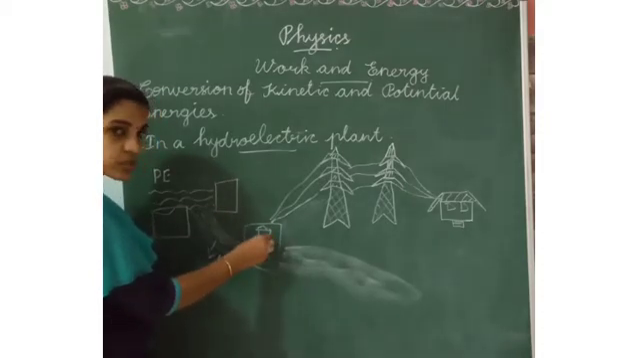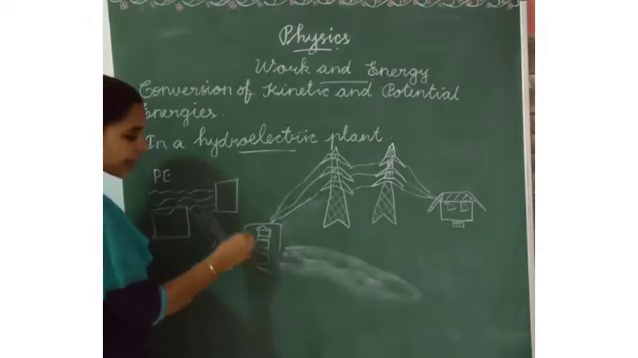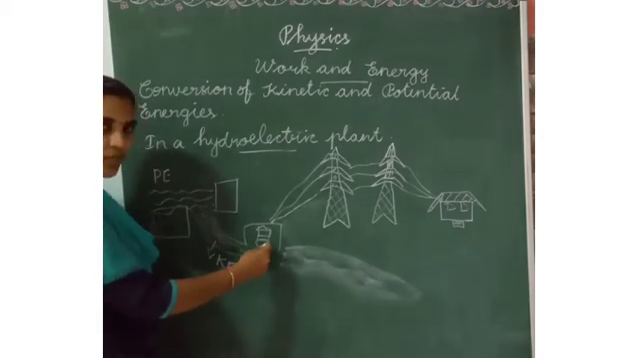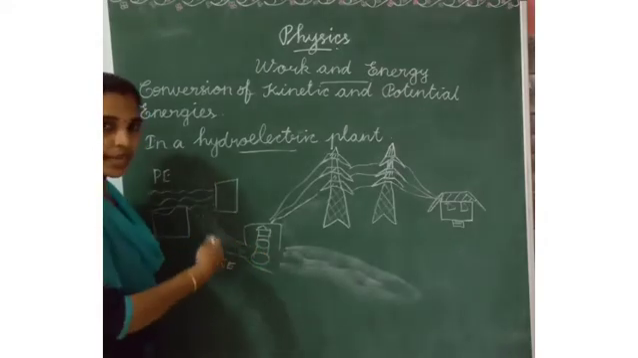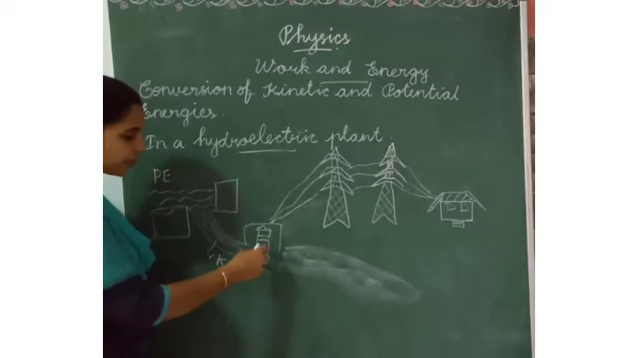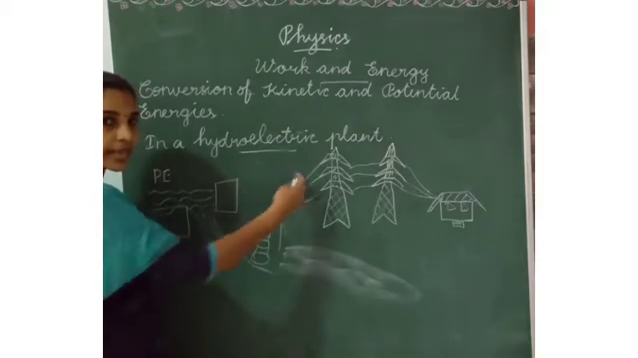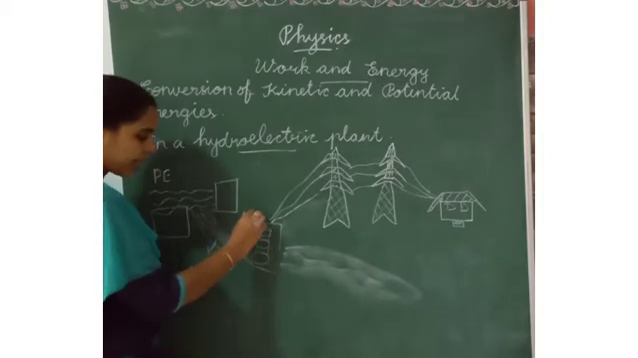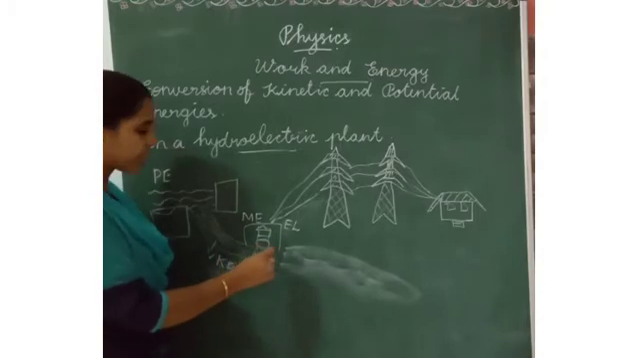Kinetic energy converts to mechanical energy in the generator because the turbine spins. It rotates, and it has generators or machines. So kinetic energy converts into mechanical energy. After the turbine spins and the generator spins, the mechanical energy changes into electrical energy by the generator.